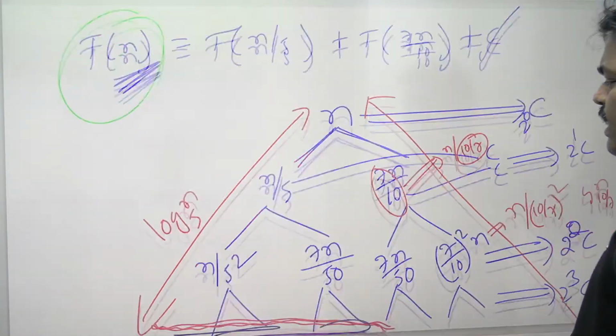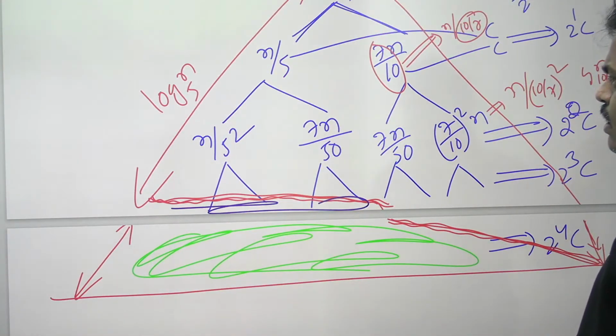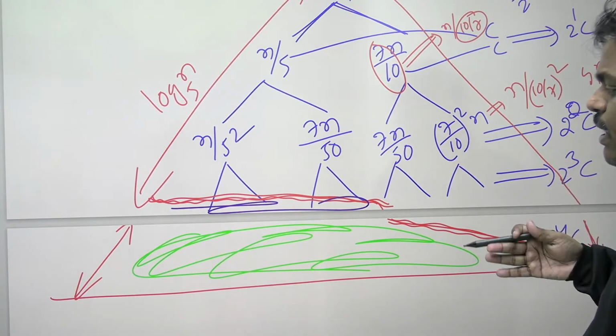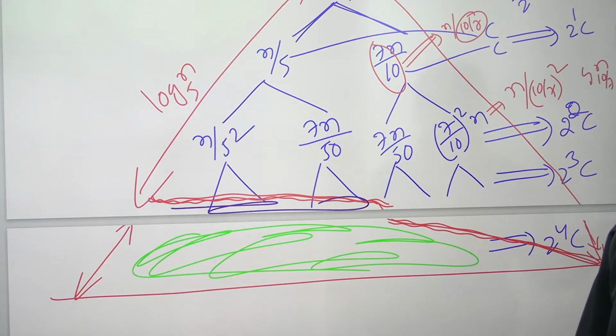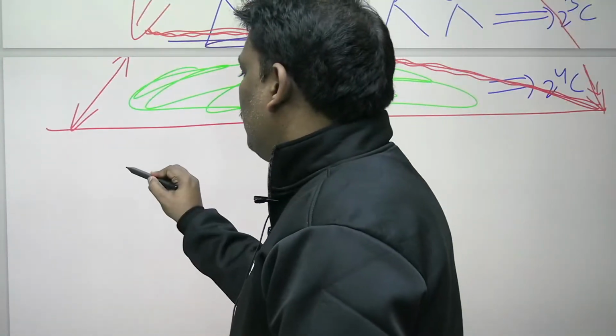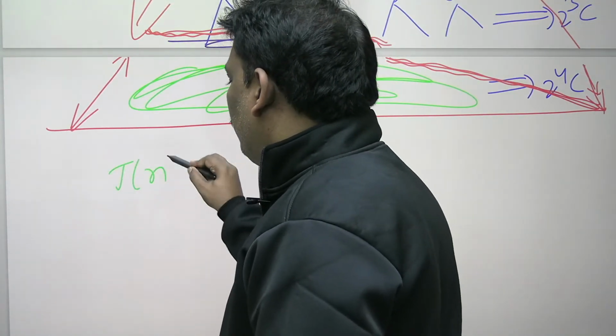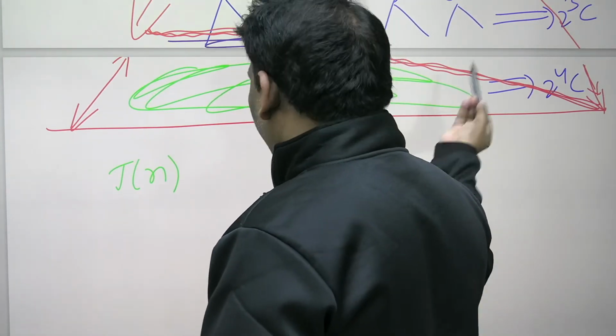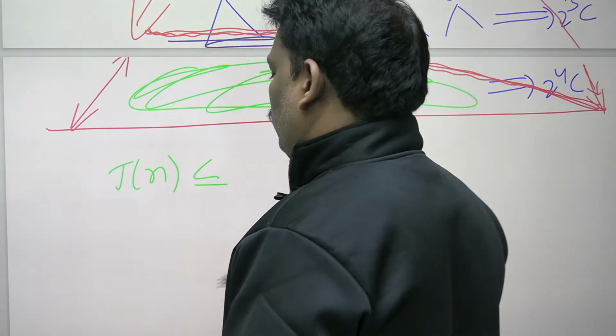Whatever green color I have written, that is the extra. If you remove that green part, that is actually Tn. Because for the actual Tn you added something extra, it is an upper bound. So see the answer now. Tn is the actual. Because you added something extra, whatever comes will be more. So less than or equal to.